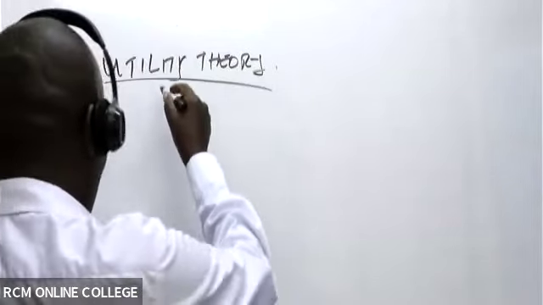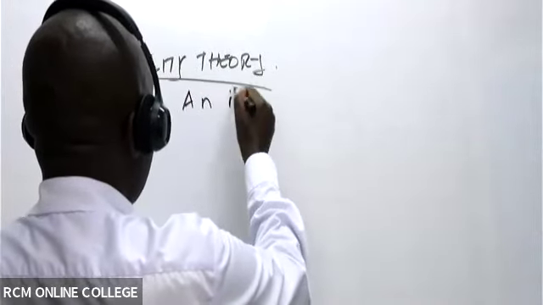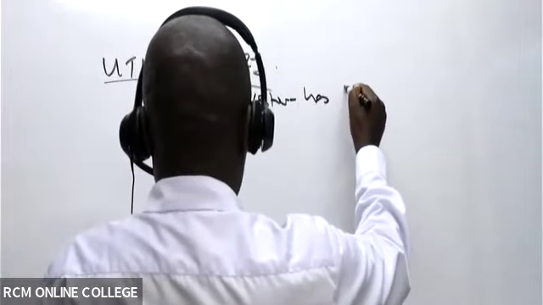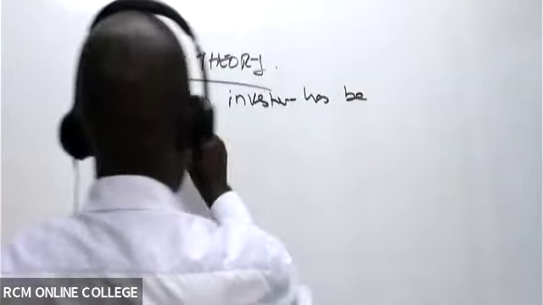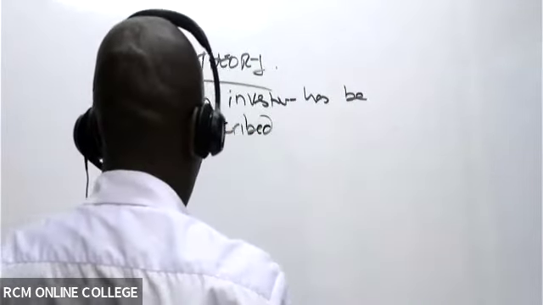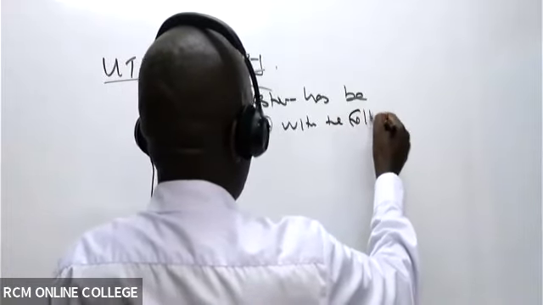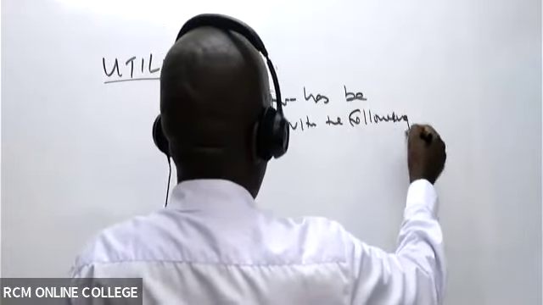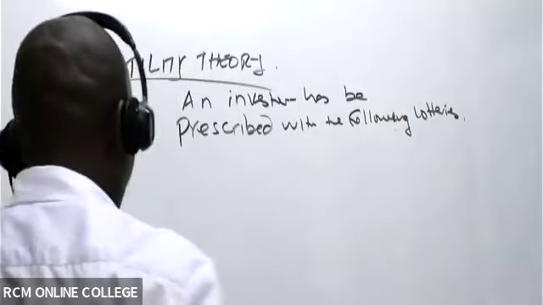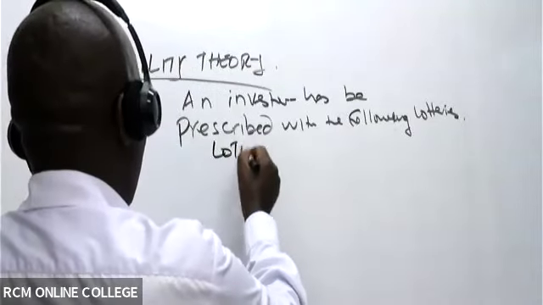So for example, we have an investor who has been prescribed with the following lotteries. So then we have lottery number one.